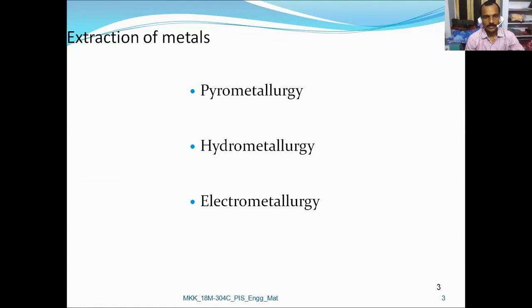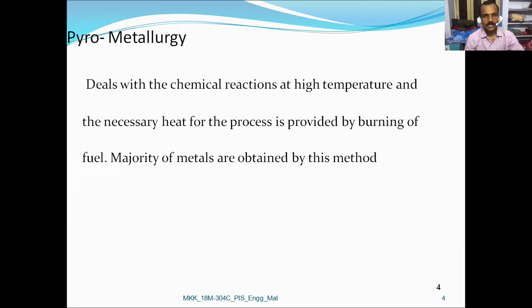Let us start with the pyrometallurgy process. In this metallurgical process, in order to extract the metal, chemical reactions take place by burning of fuel. So at high temperature, chemical reactions take place.